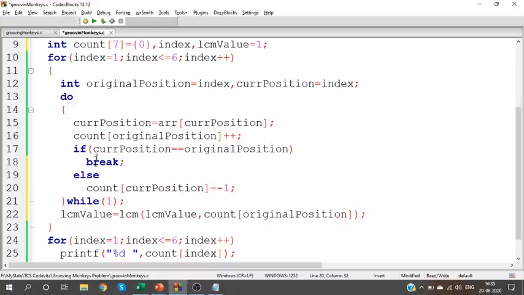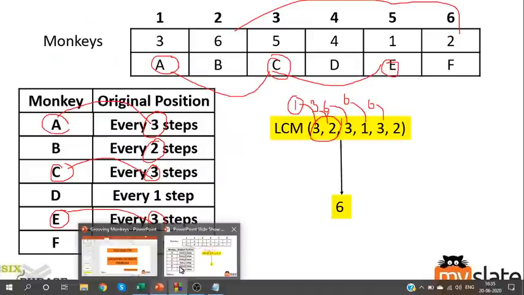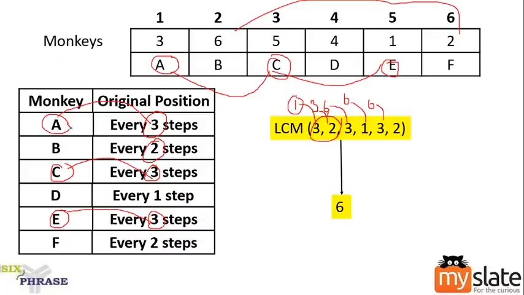Is it clear? So I need not check for C and E. If the count is -1, I don't need to consider that at all. Why? Because that is already processed. If I process for A, that is sufficient. You need not check for C or E. Just work for A. That will do.